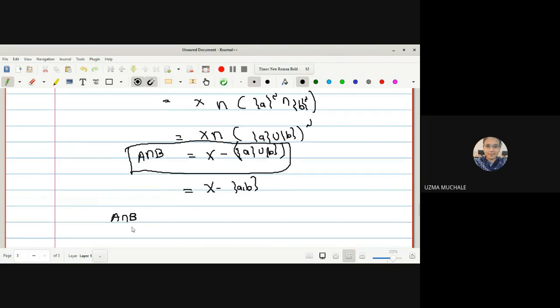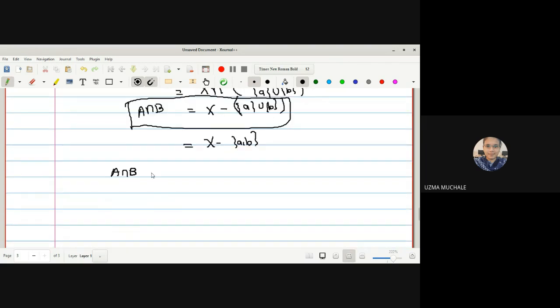What will be the open cover for A intersection B? We do not know what X is; no doubt we know what A intersection B is, it is X minus AB, but at least we do not know what X is. So that's why I can write A intersection B as the union of all singleton sets. Every set I can write in the form of a union of all the singleton sets where all the elements x belong to X minus AB. Okay. So for this set, can you find the finite subcover?